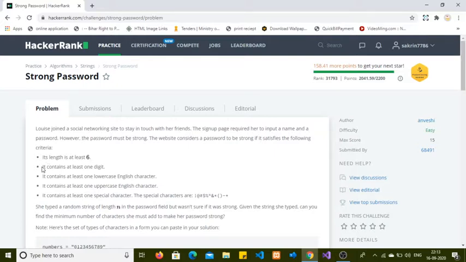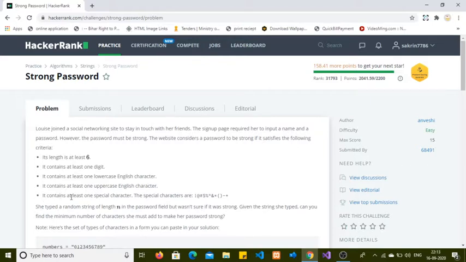The second constraint is that it contains at least one digit. Digit means 0 to 9. It should contain at least one digit. It can contain more than one, but at least one. The third constraint is it contains at least one lowercase English character. Fourth is at least one uppercase English character.